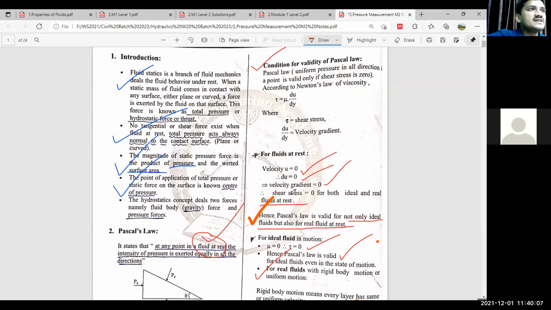How is shear stress getting to zero? Because if velocity is zero, the change in velocity is also zero, which means your velocity gradient is zero. As your velocity gradient is zero, your shear stress is zero. That's why I am saying in the first sentence that Pascal's law is valid not only for ideal fluids but for real fluids at rest.